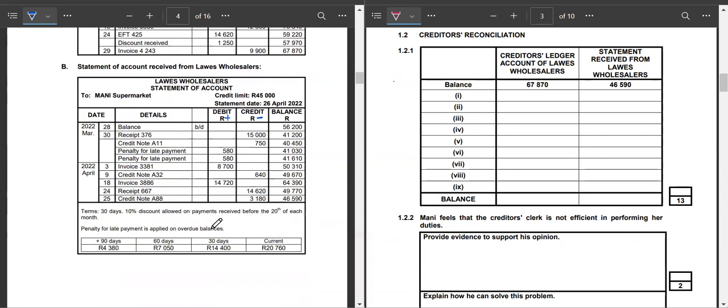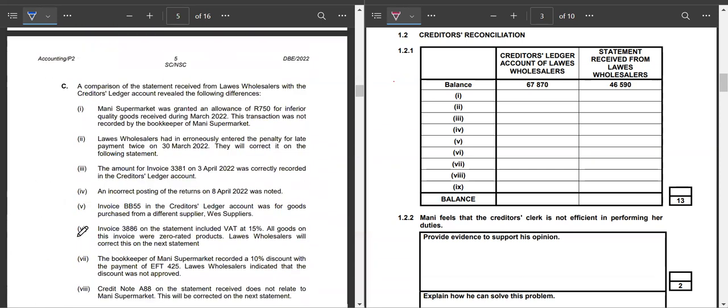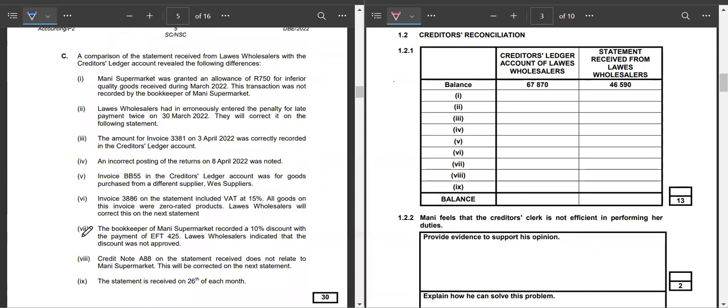It is very important that we read the bottom part of our statement, as this information will help us to answer the questions that also follow. All right. And then we are now going to go further down and see the information that relates to the errors. It reads, a comparison of the statement received from Louis wholesalers with the creditors ledger revealed the following differences. So if I am to change that us and them part, it would therefore read a comparison of the statement received from them, with the creditors ledger revealed the following differences.